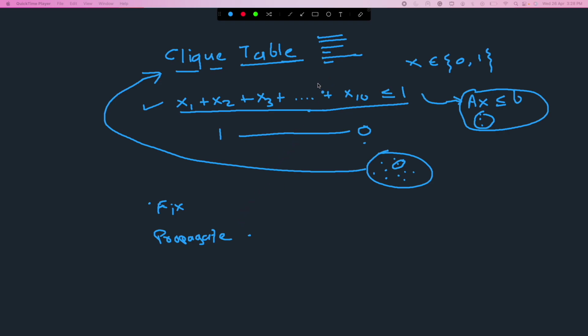Let's say I picked this clique, which is the largest, the 10 variable clique. Then I still have to pick which one of those 10 variables to fix. You can pick anything, but they went further and said to pick the variable which is the cheapest to fix, which has the smallest objective value Cj. We have our objective here, minimize Cx. For whichever variable the objective is smallest, that is the cheapest, just fix that.